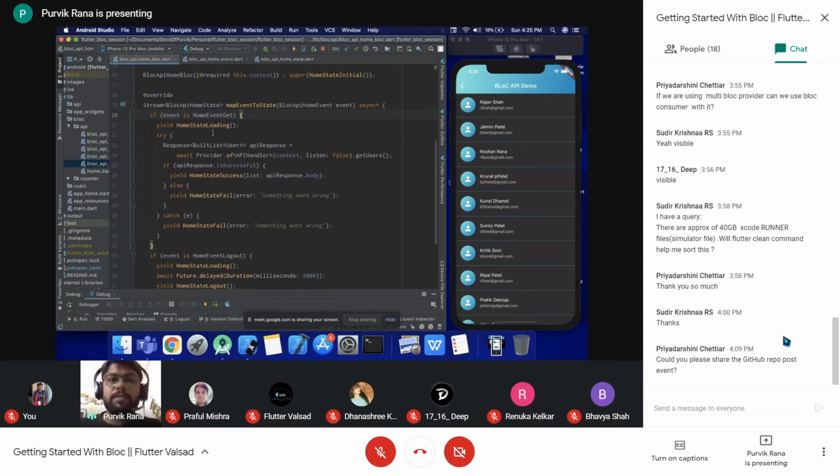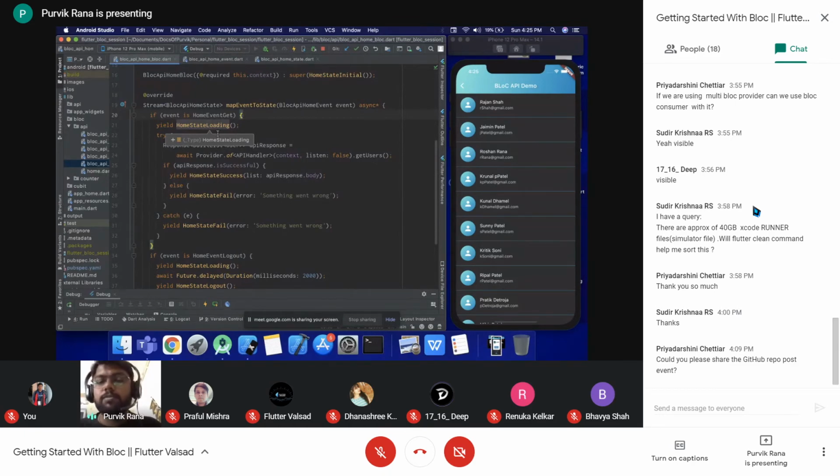So initially, let's say until I'm calling my API and receiving the response, I want to display the loader on the screen. So what I will do is yield the home state loading over here. Yield home state loading will trigger this particular state to the UI, and the block builder there will act according to that.